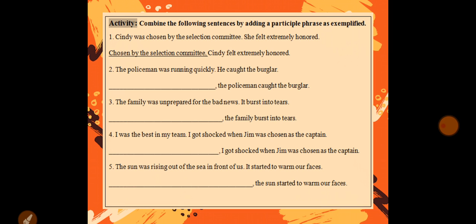Here you can see: combine the following sentences by adding a participle phrase as exemplified. Sandy was chosen by the selection committee, full stop. She felt extremely honored. These are two sentences. When we combine these sentences using a participle phrase, we'll make it: chosen by the selection committee, Sandy felt extremely honored. Now you can see that the rest of the sentences you have to complete yourself. Half of the sentence is given, you only have to add the participle phrase. Hope you can do it well.